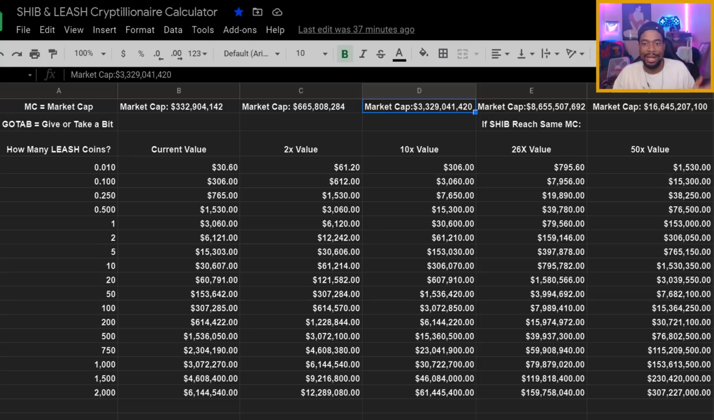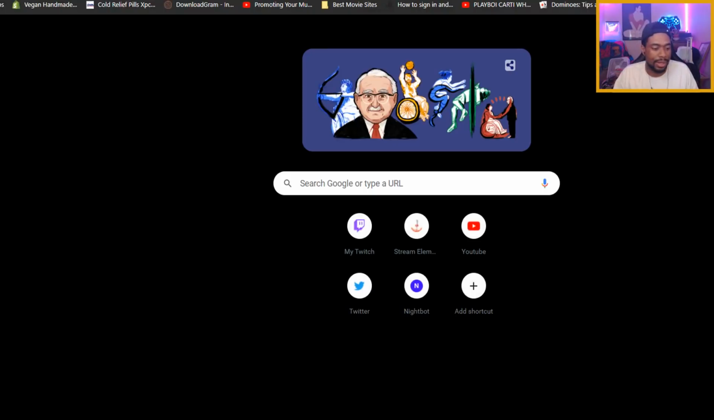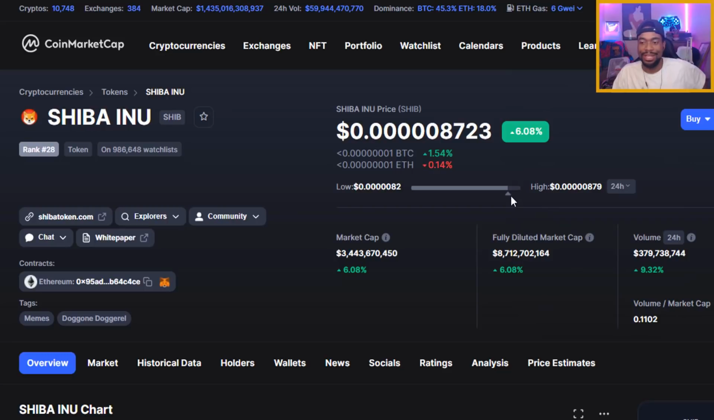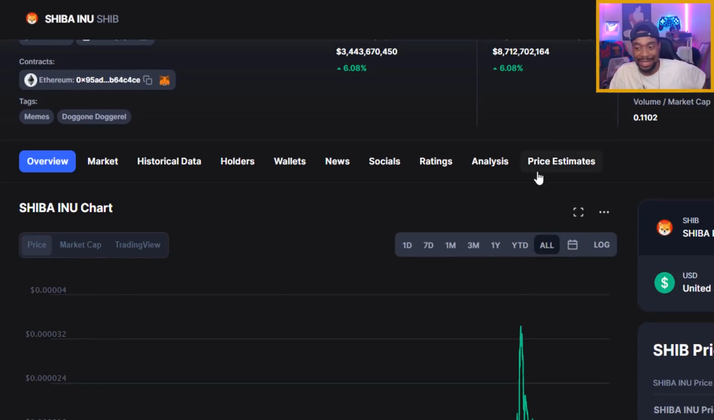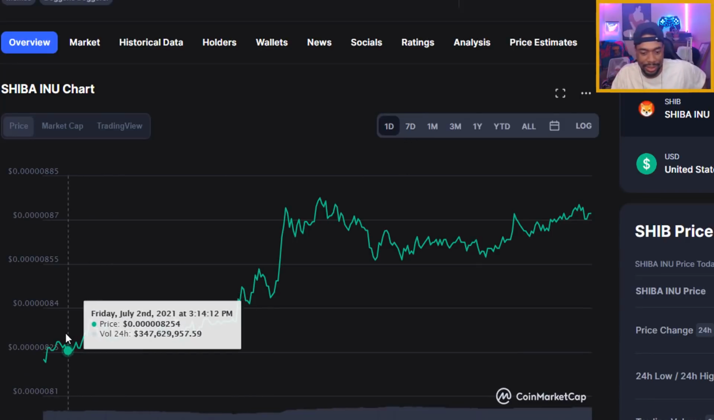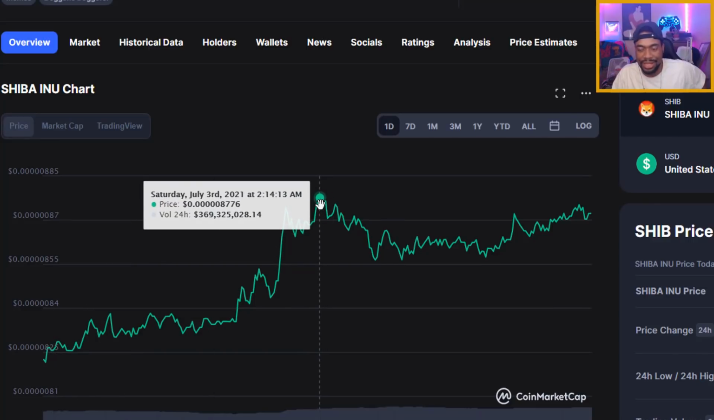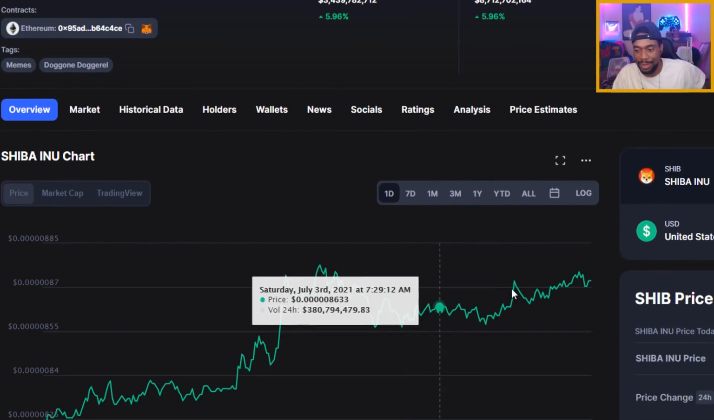And of course, right now, let's see where LEASH is. As of right now, LEASH is currently at $3,376, all right? And SHIB is currently at 0.87. We're actually going back up quite a good amount. This was at 0.82 yesterday, Friday, July 2nd. Then we touched that 0.87, still at 0.87, actually going a little bit higher.